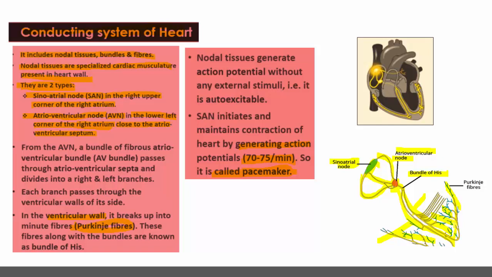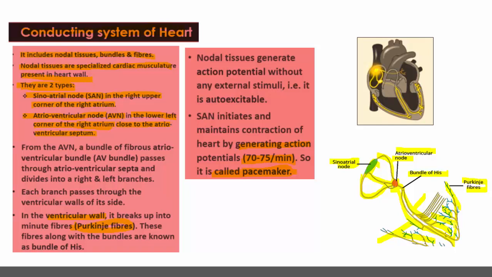The generating system is only SAN, sinoatrial node. This particular part generates the impulses for heartbeat. It is received by AVN, transferred to the bundle of His, then it branches to right bundle branch and left bundle branch. Finally, the impulse is received by Purkinje fibers.